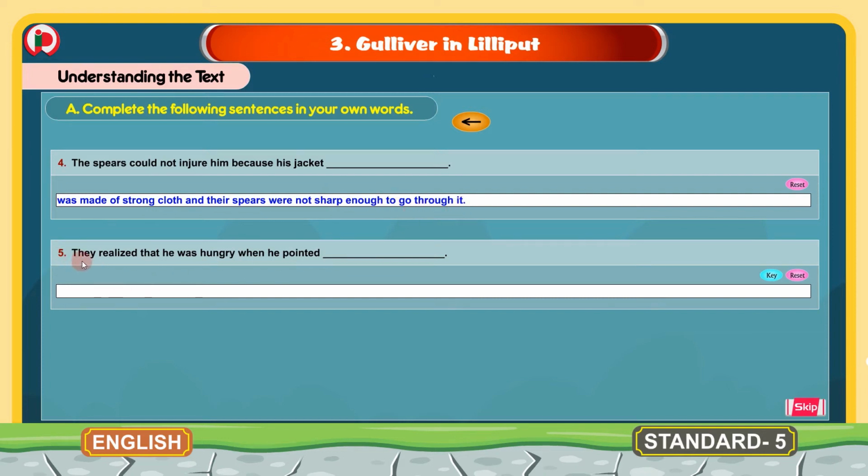5. They realized that he was hungry when he pointed dash. And the words here are at his mouth. They realized that he was hungry when he pointed at his mouth. So when we write these words in the blank, the sentences will be complete. This is about the first bit of completing the sentences. Now we will move to the next bit.